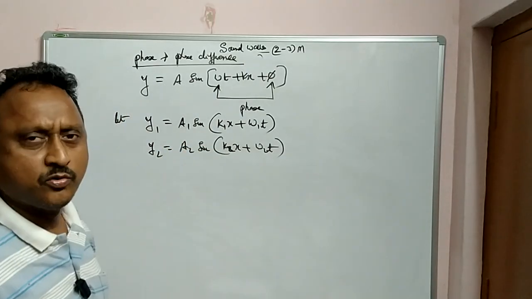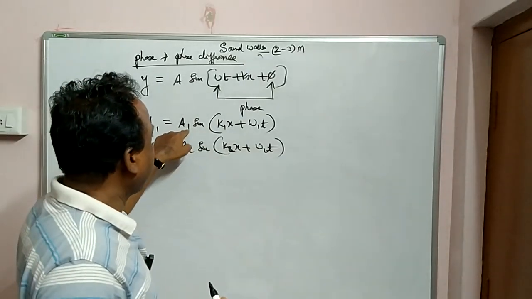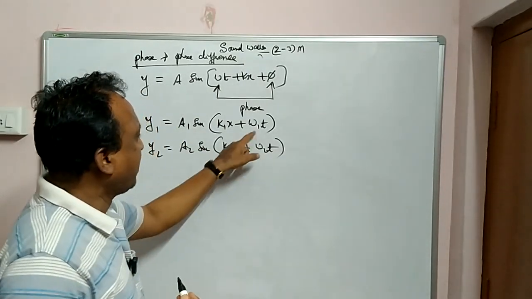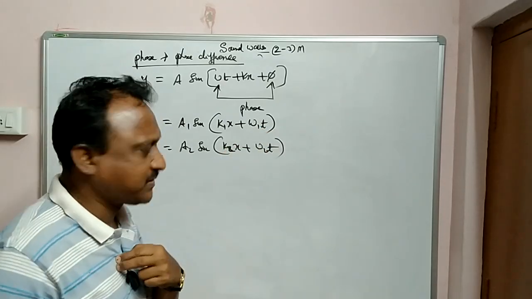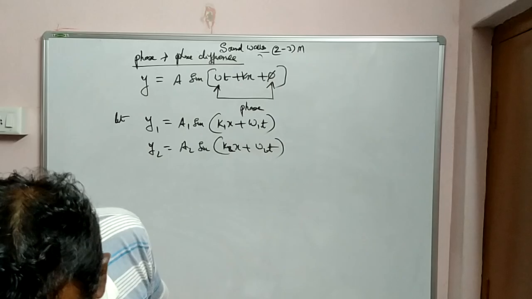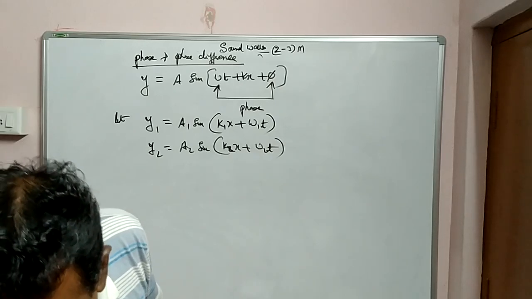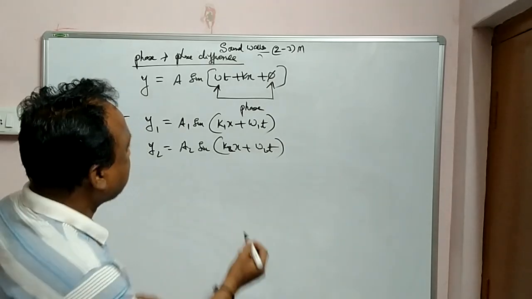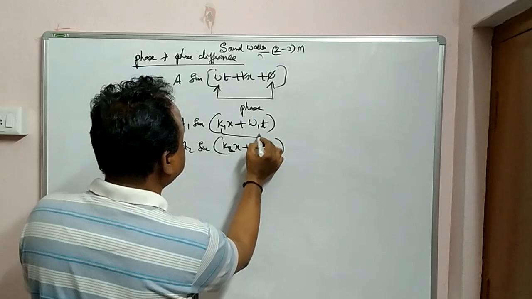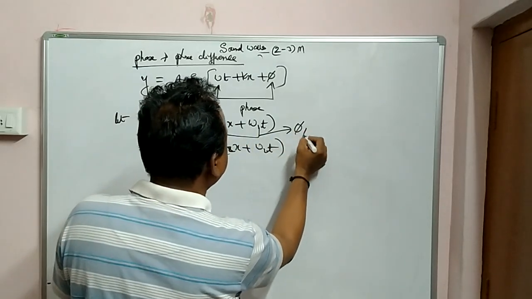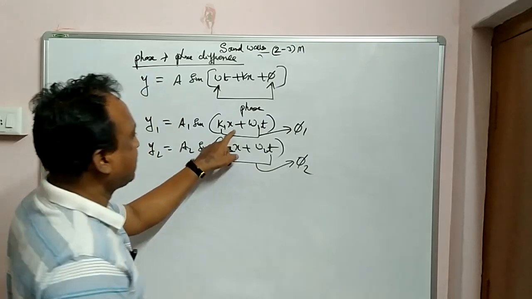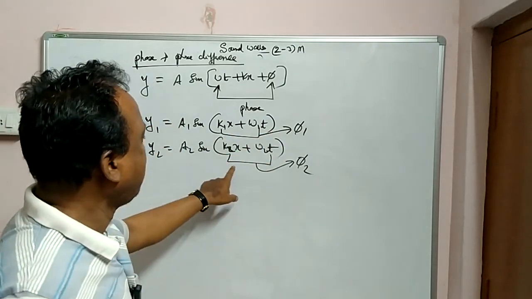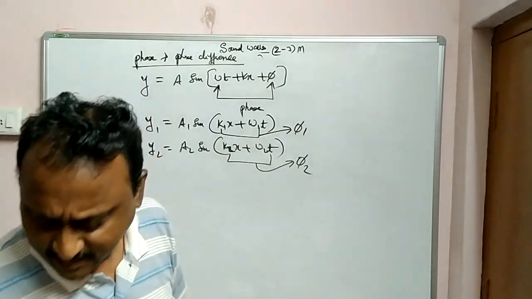So here I have taken two waves. Now observe carefully. This is phi 1, the phase of the first wave, and this is phi 2, the phase of the second wave.